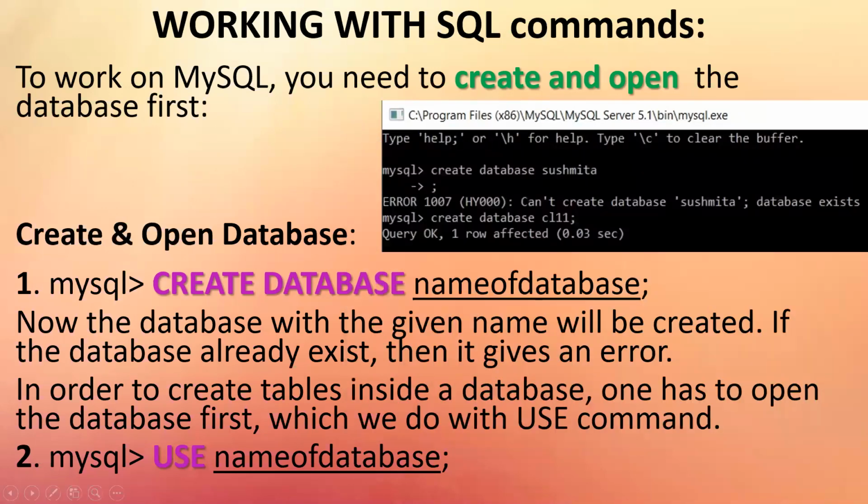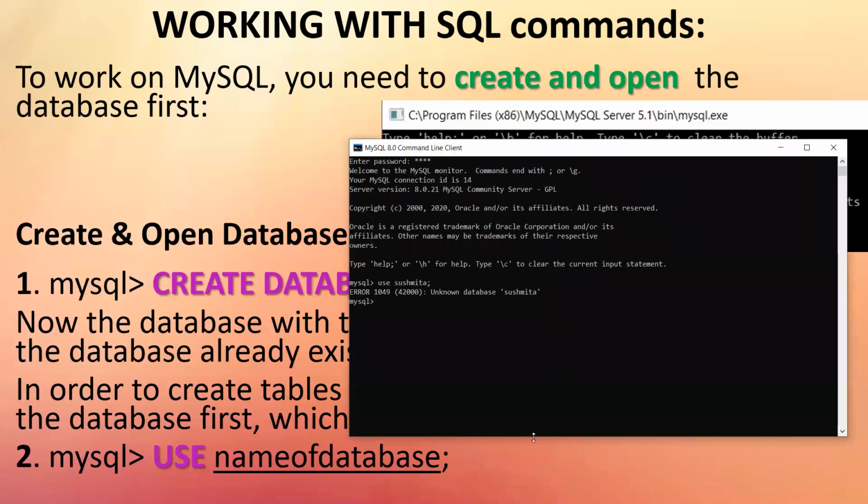So let me create it. Create database, and I do it by my own name. Fine. I forget to give a semicolon and I press enter. It gives you this kind of a prompt which shows that I'm on the second line, but I'm still waiting for your instructions. Unless you terminate the command, it is not terminated. Okay, so the semicolon is basically used to terminate the command.